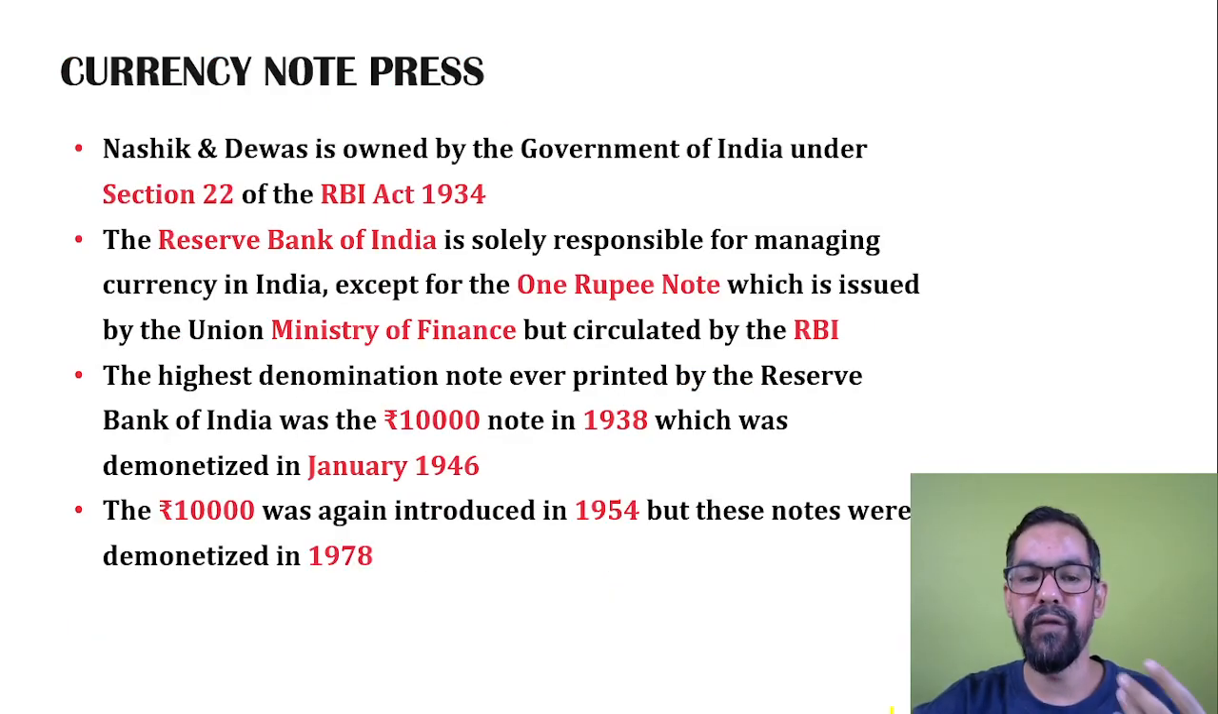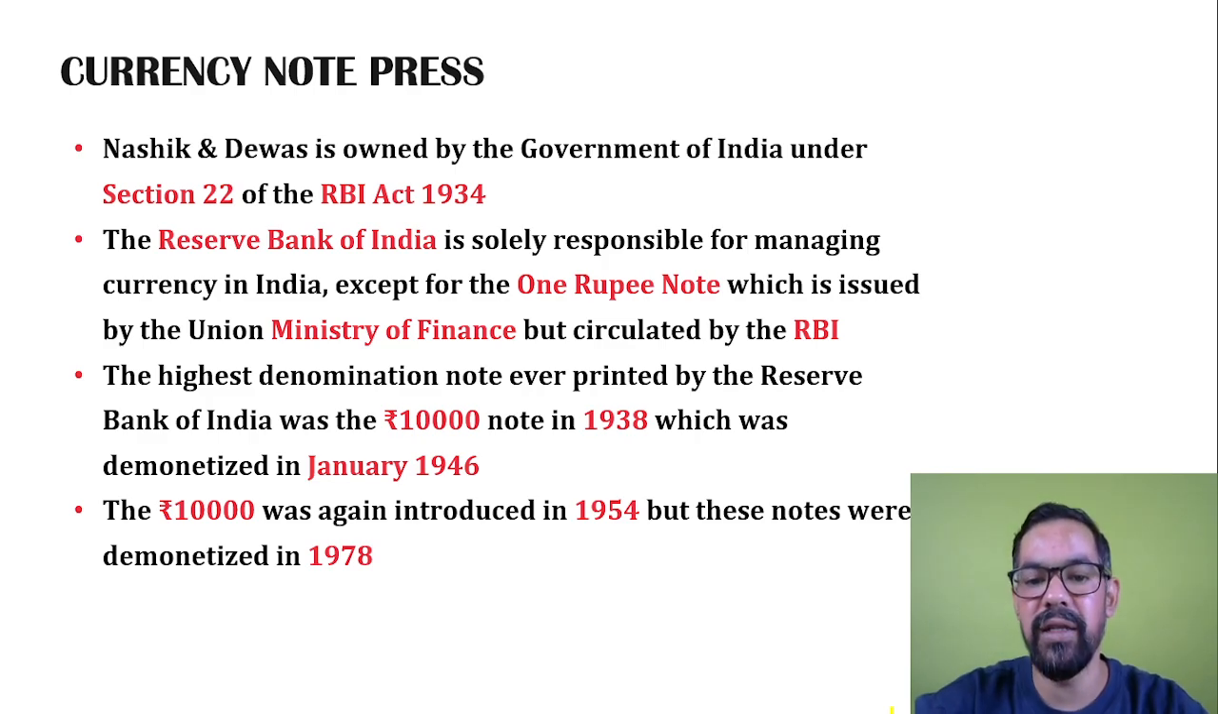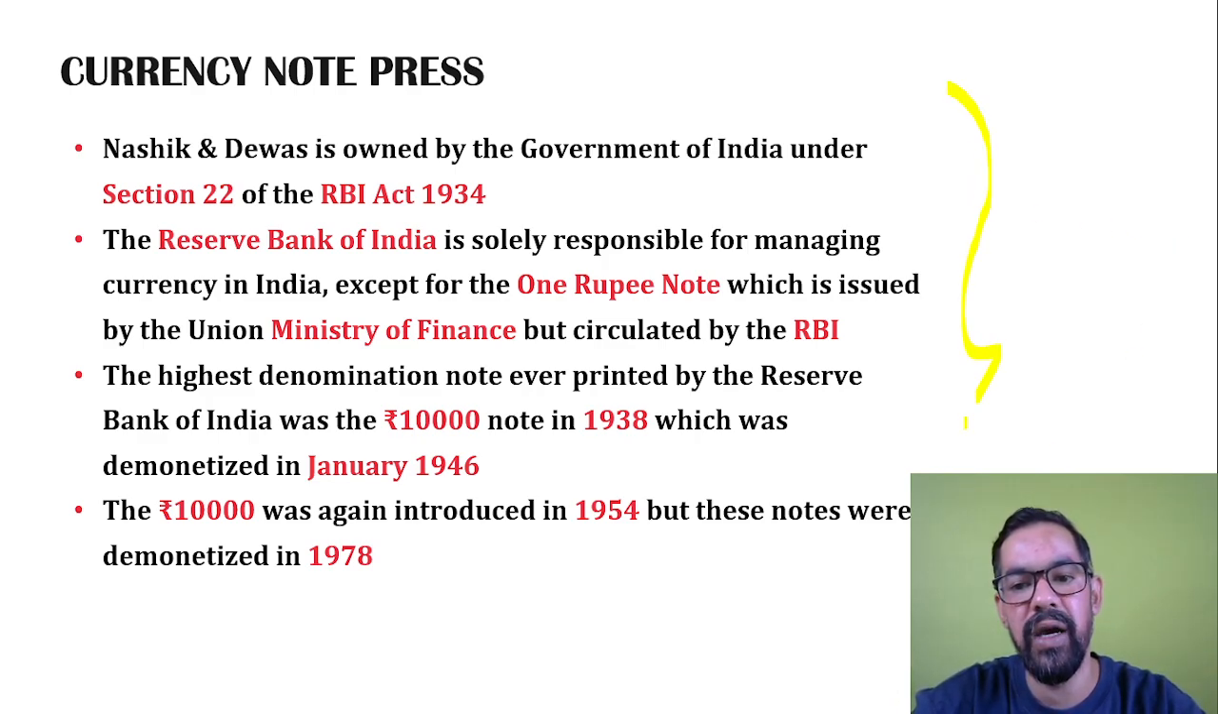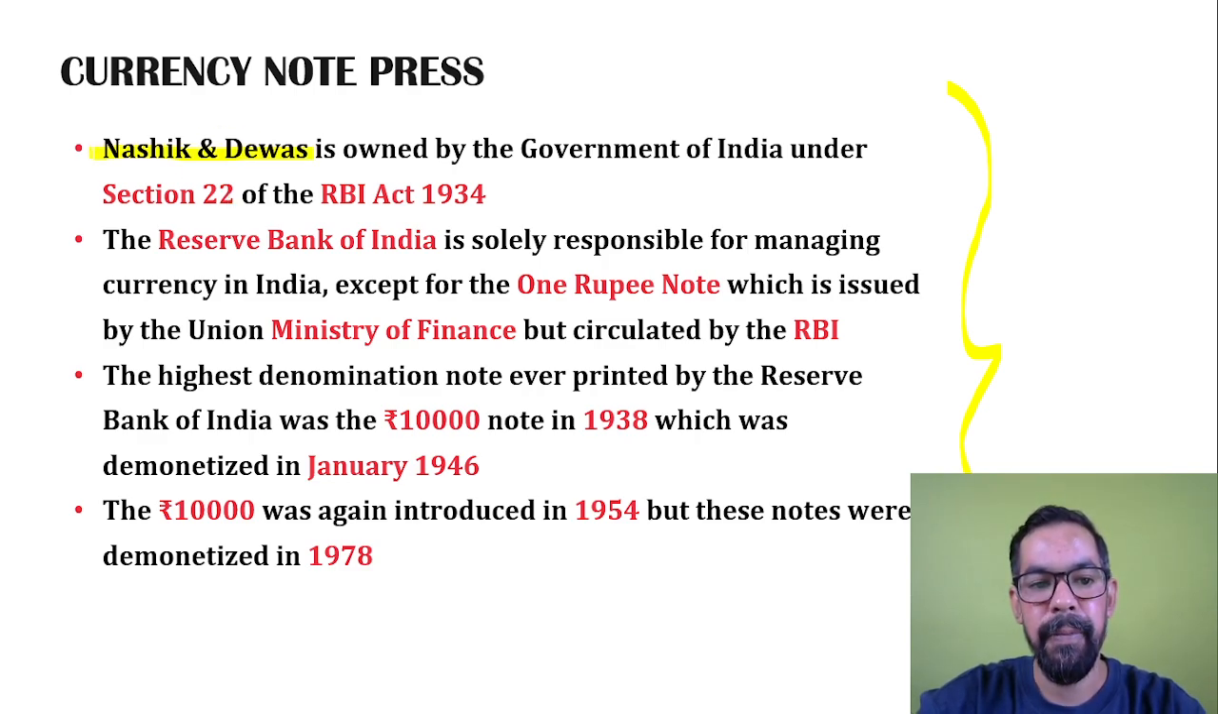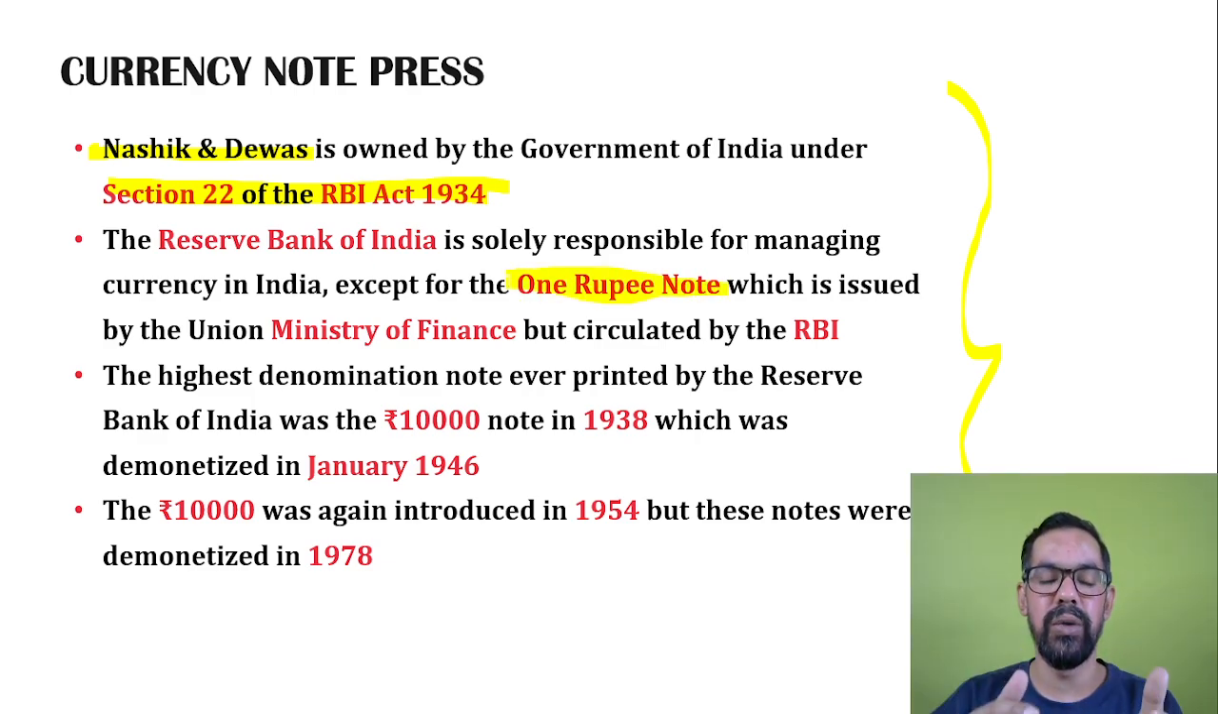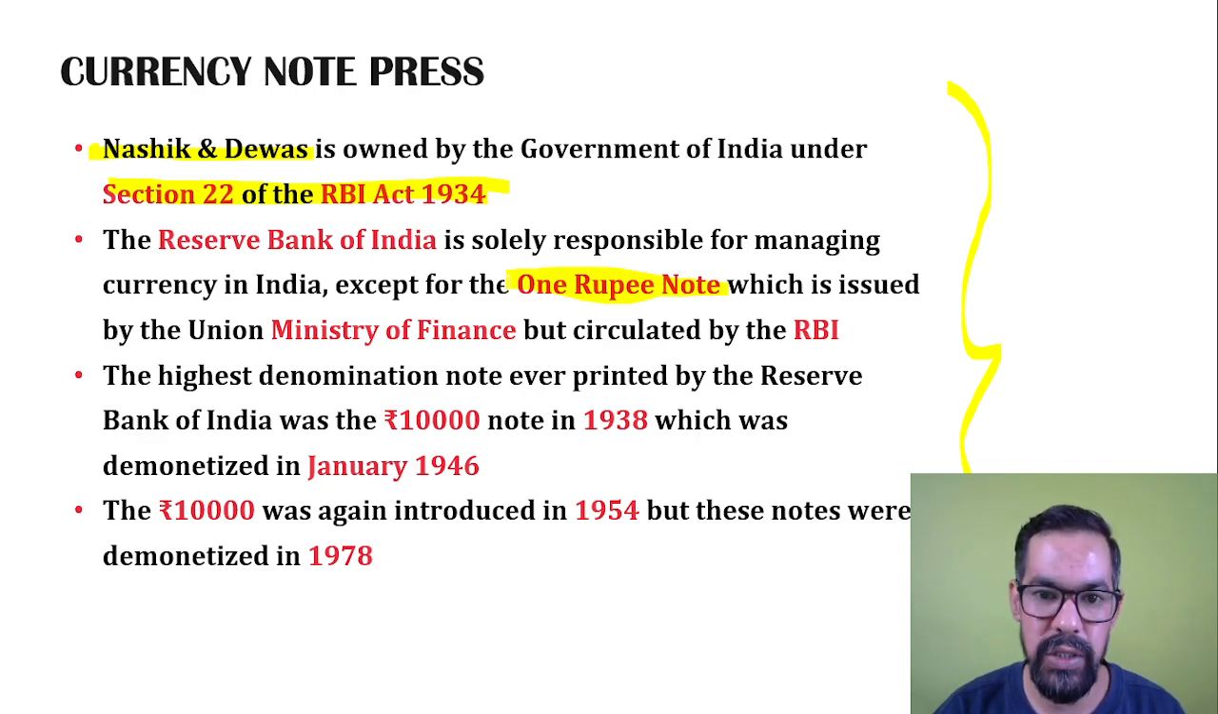If we talk about currency printing in India, these are some important facts. Nasik and Dewas are owned by the Government of India. Under Section 22 of the RBI Act 1934, the Reserve Bank of India is solely responsible for managing currency notes except rupees 1. So currency notes of rupees 2 and above are printed by the Reserve Bank of India, and the rupees 1 note is printed by the Government of India under the Ministry of Finance.